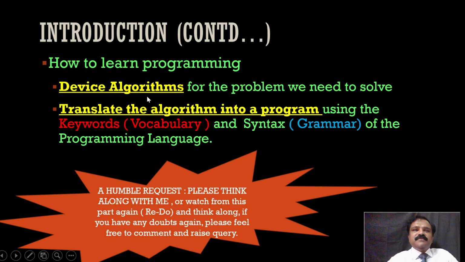Devising an algorithm is the first step in order to solve any problem, right? An algorithm is the step-by-step method to solve a problem. Then translate those steps into a program, in the syntax or the vocabulary of the programming language. As I told, when we are addressing people in a public speech, we need to have that idea about what I am speaking.